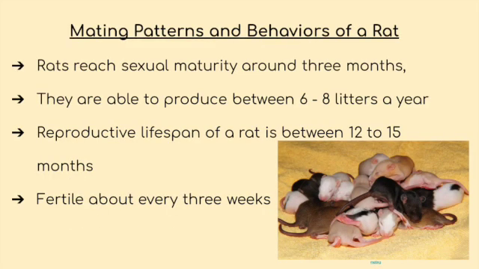Mating patterns and rat behaviors. Rats reach sexual maturity around 3 months. They are able to produce between 6 to 8 litters a year. Each of those litters can range around 6 to 12 babies. The reproductive lifespan of a rat is between 12 to 15 months, and they are fertile about every 3 weeks.